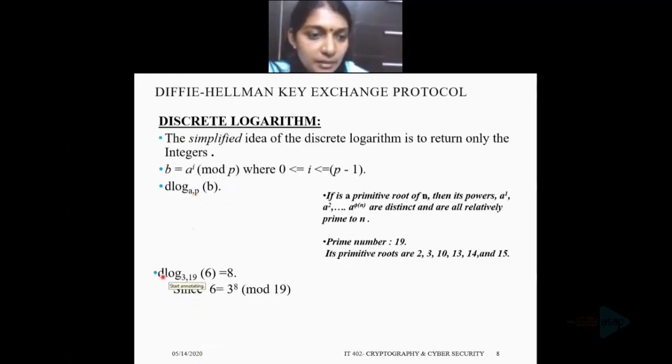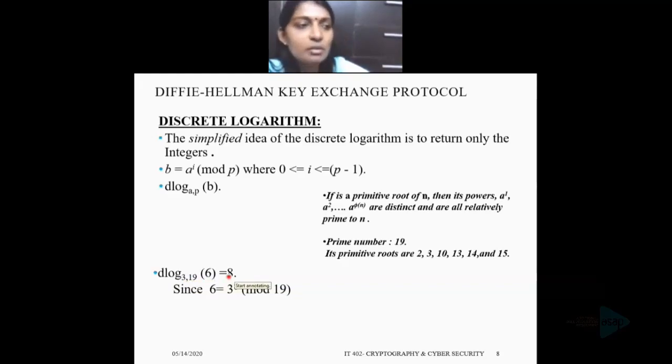We can consider an example here. The discrete logarithm of 6 to the base 3 and 19 is equal to 8, because we can write 6 as 3 raised to 8 mod 19. So the discrete logarithm of 6 to the base 3, 19 will be 8. Finding a discrete logarithm is generally a hard problem. That means finding that unique exponent is generally a hard problem.